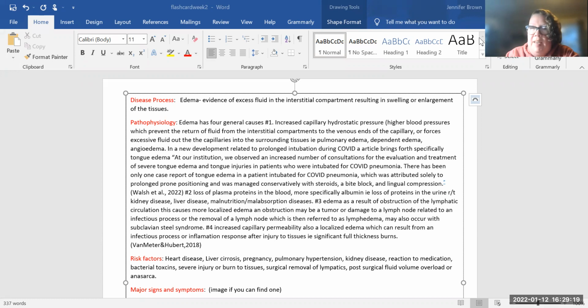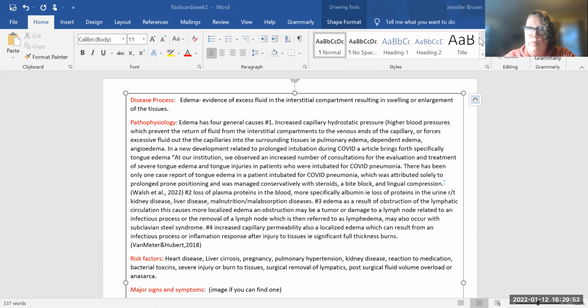The first one is the increased capillary hydrostatic pressure. So think of a higher pressure within the blood vessels that prevents the return of fluid back into those tissues, or forces out the excess fluid from the capillaries into the surrounding tissue. Things like pulmonary edema, dependent edema, and angioedema are some items of that first cause of edema.